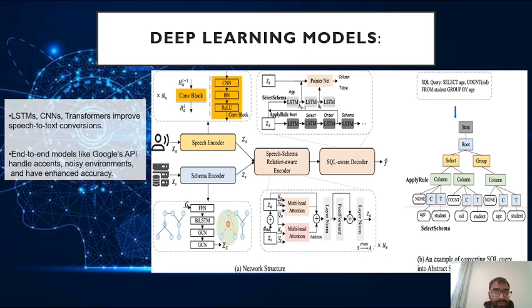So, let's get started. In speech to text conversion, deep learning models like LSTM, CNN, and transformers are used to transcribe spoken words into text. Recent improvements include end-to-end models such as Google Speech to Text API, which enhance accuracy and handle various accents and noisy conditions more effectively. We also use models like Alexa and Siri in our day-to-day life. We input the data in the form of speech and get the output in the form of speech, but internally these models are very advanced in using deep learning at a high end.